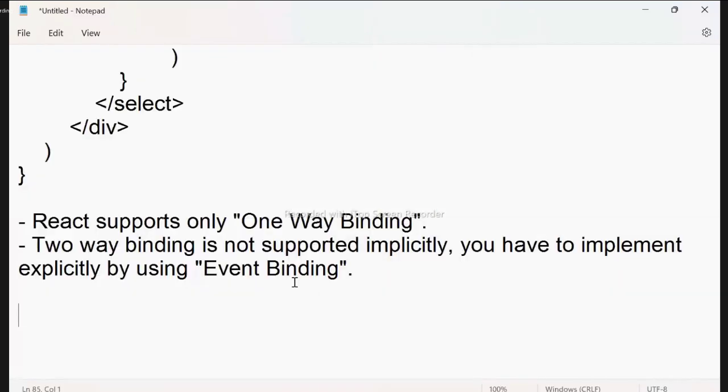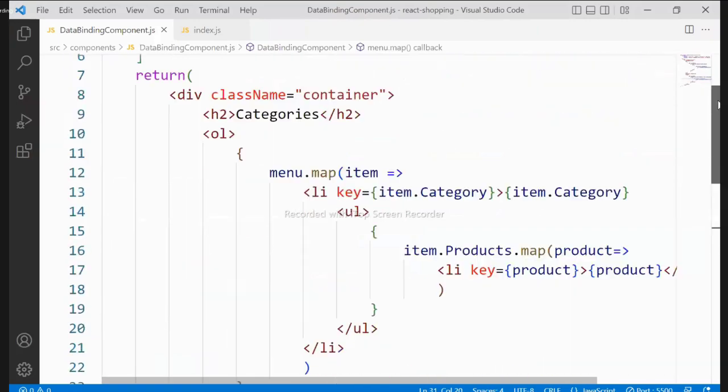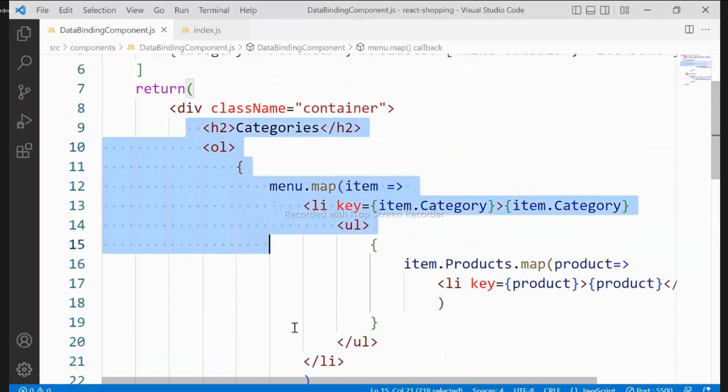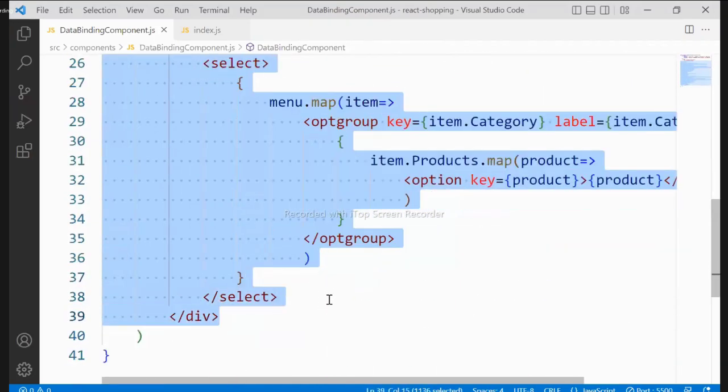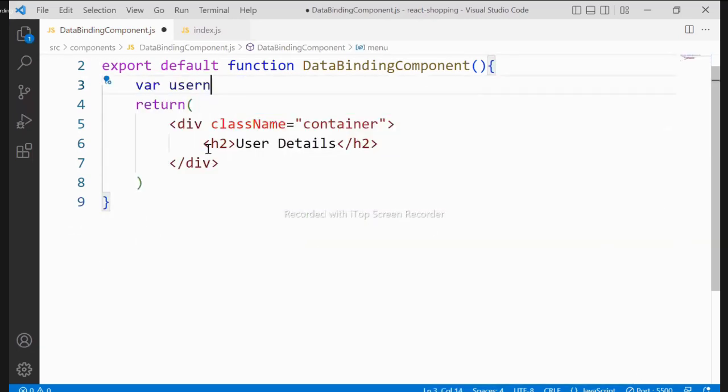So here, technically, how can we handle it? Let's put a text box here and make some change. I'm adding some user details. Here I'm defining a variable username, which is John.